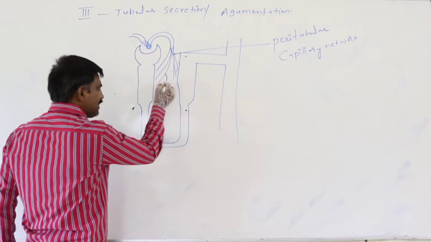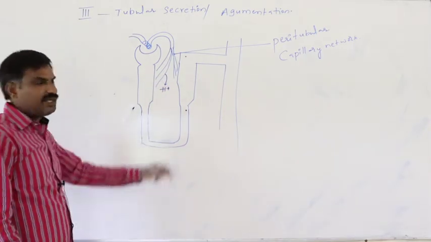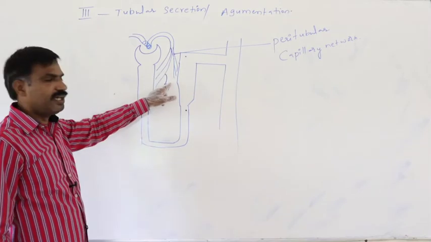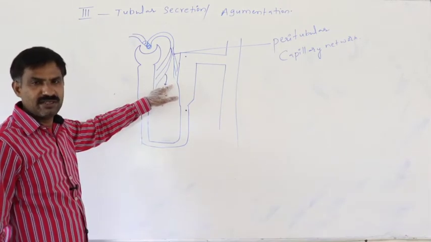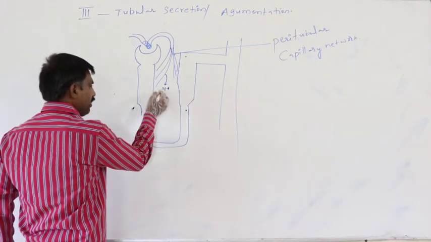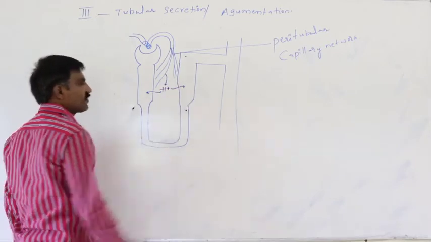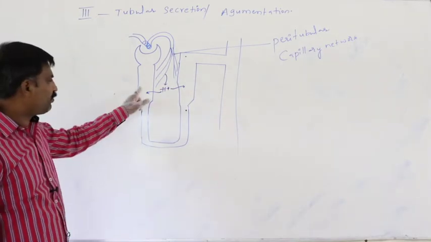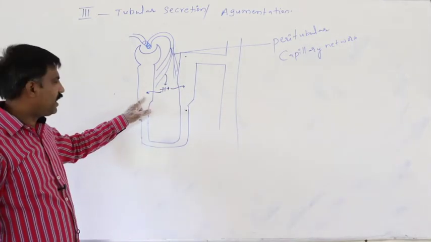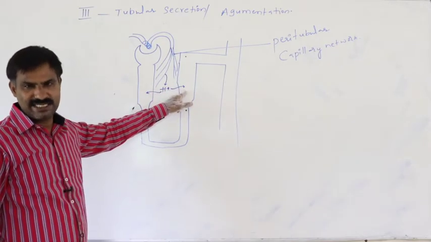Such substances are at first secreted into the surrounding cortical fluid, from where they later diffuse or are secreted into the primary urine, either through the wall of the PCT or through the wall of the DCT.